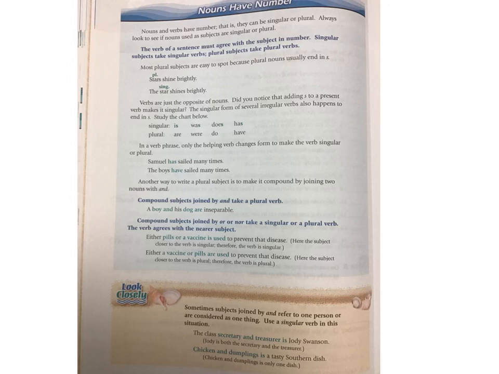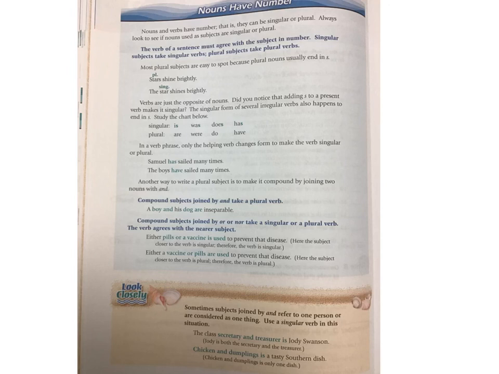Stars shine brightly. Now of course we know stars is our plural subject because stars end in S, meaning more than one, right? So therefore we say stars shine. Notice how stars end in S, but your plural verb will not end in S. And that's how you know to use the verb shine and not shines. Okay? So you use the word shine. Olivia? Singular subjects, their verbs do have S, but plural doesn't. Exactly. Because singular begins with S, and then the verb begins with S, there you go. Right. Exactly. And that's what I want you to know.